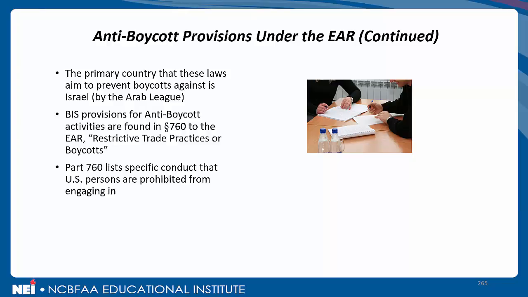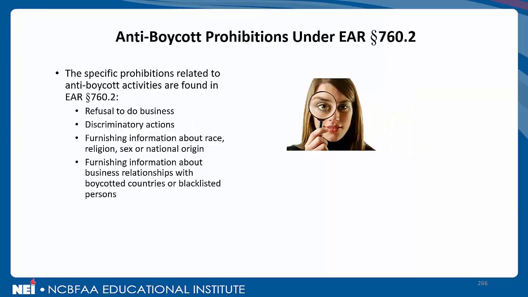Second bullet point, the BIS provisions for anti-boycott activities are found in Part 760 to the EAR. It's called Restrictive Trade Practices or Boycotts. Part 760 lists specific conduct that U.S. persons are prohibited from engaging in. And of course, we're going to tell you what those behaviors are. As we see in our title, we're taking this information straight out of the anti-boycott prohibitions under EAR Part 760.2.